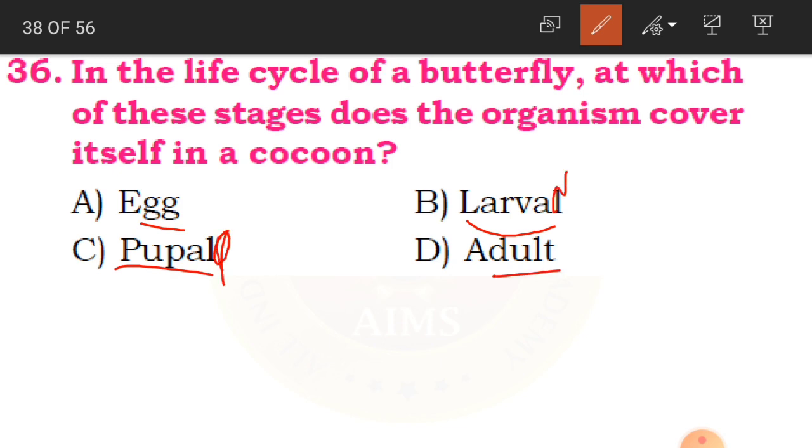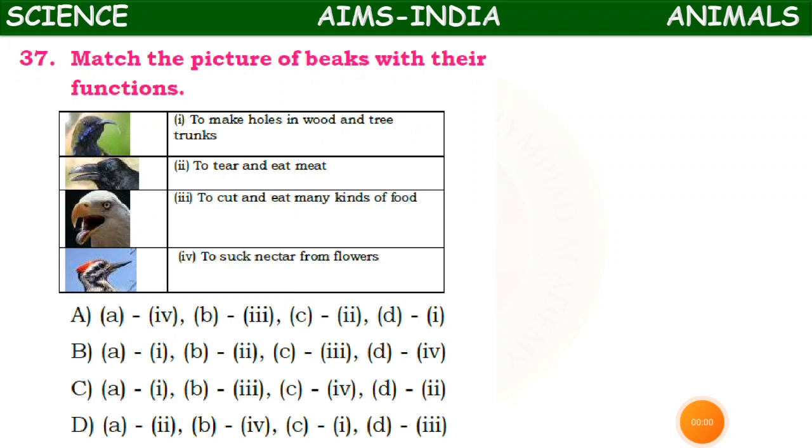or in adult stage? Okay, children, where does this do? It is going to be covered in a cocoon. Okay, it is in the third stage, that is the pupa. So we have learnt about metamorphosis, and that is also done in this stage. Clear? Okay, children, now we'll come to the 37th question.